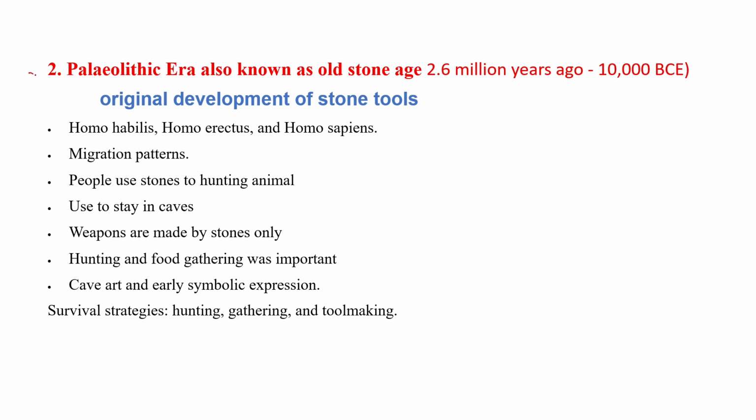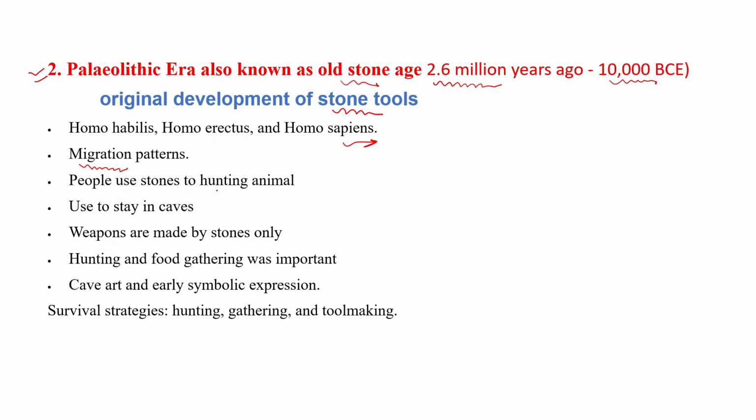Okay, let's start the Paleolithic phase, also known as the Old Stone Age, the first Stone Age, basically when humans existed. This time started around 2.6 million years ago and lasted to 10,000 before Christ. The original development of stone tools was done during the time of the Paleolithic age. The humans were Homo habilis, Homo erectus, and Homo sapiens at that time. The main pattern of the humans was a migration pattern.